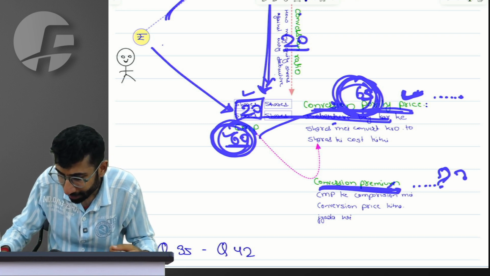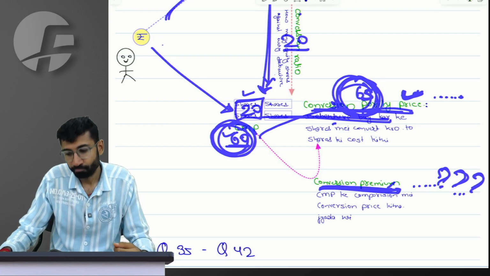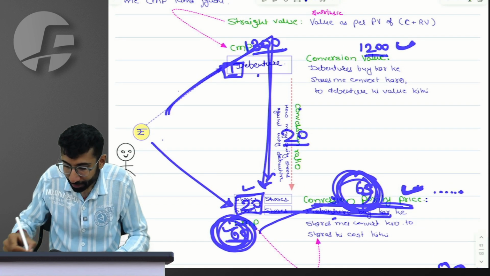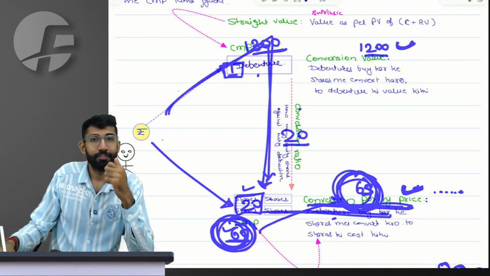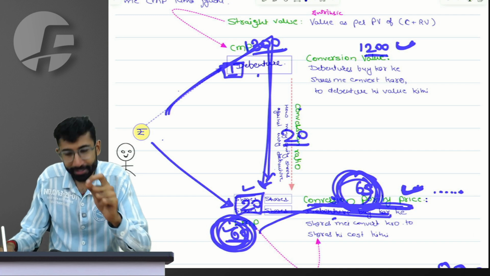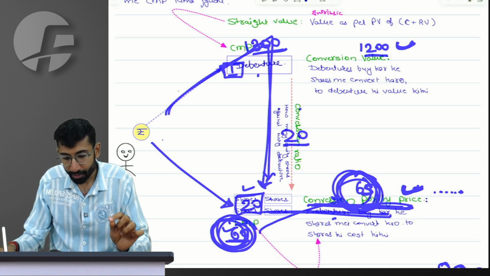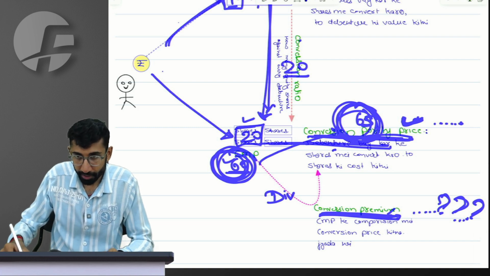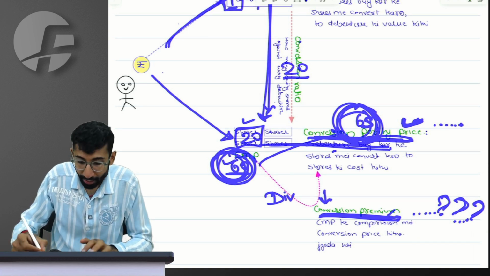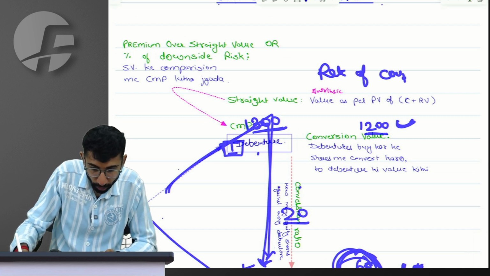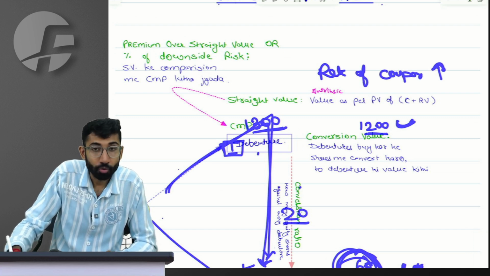But the question is, why would someone do so? If the share is directly available in the market, why would someone end up paying an extra price for this? The logic, everyone in the class, again is quite simple, very easy. Sir, obviously, because rate of dividend is generally lower and the rate of coupon is generally more.